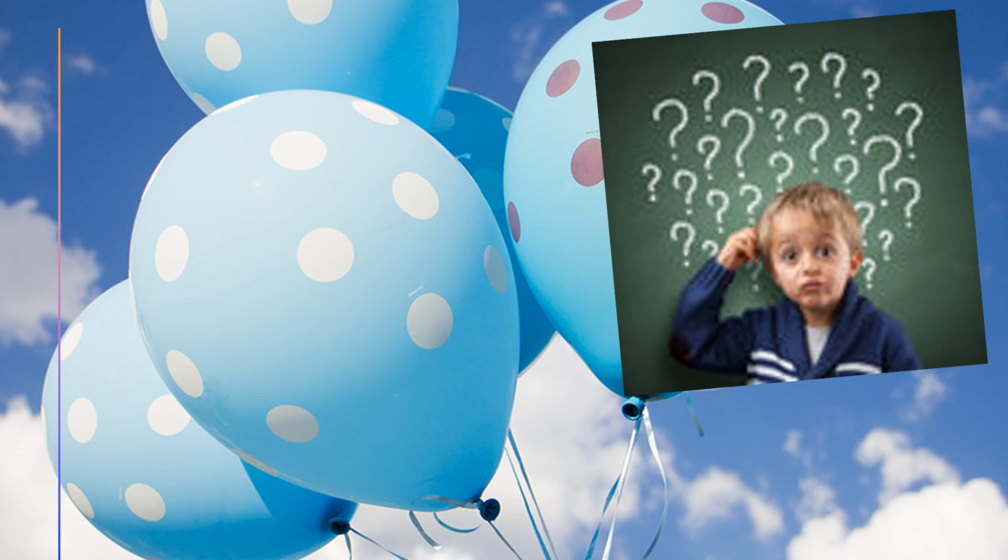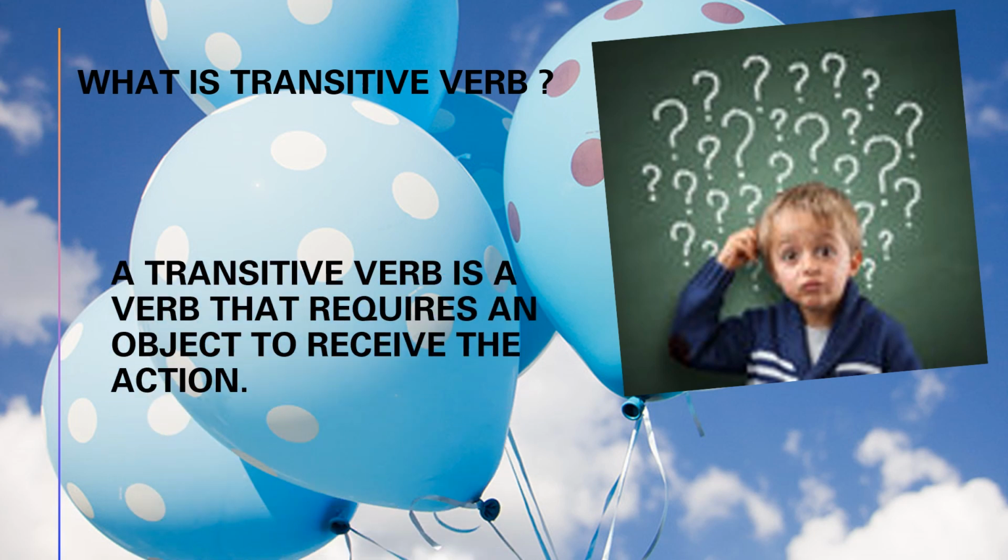So, what is the next question? Any guess? Yes, what is a transitive verb? Here is the definition. But in a notebook, we are going to write our textbook definition only. This definition I wrote to make it clear what a transitive verb is.